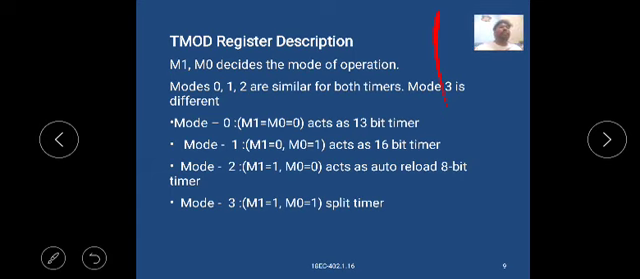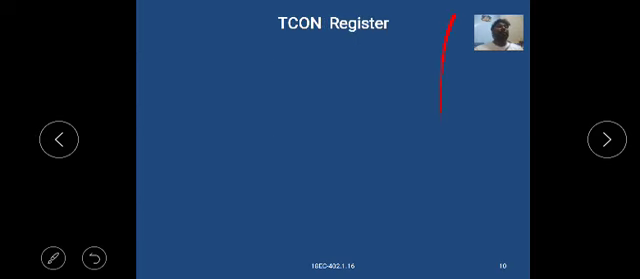Mode 1: M1 equals 0, M0 equals 1, it acts as a 16-bit timer. Mode 2: M1 equals 1, M0 equals 0, it acts as an auto reload 8-bit timer. Mode 3: M1 equals 1, M0 equals 1, it is the split timer.